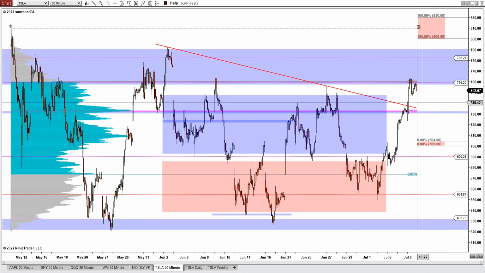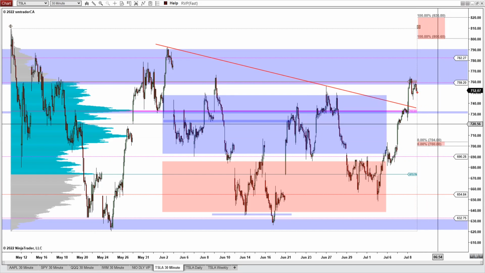And the potential downside scenario for Tesla for the coming week is to see if the price will be coming down and test this composite point of control here at 732. And if it's unable to hold above that composite point of control and dips below it, then look for the price to move toward this lower range of the expected move somewhere between 704 and $700 level. And that is the potential downside scenario for Tesla.